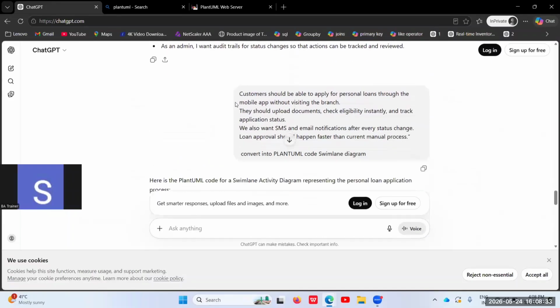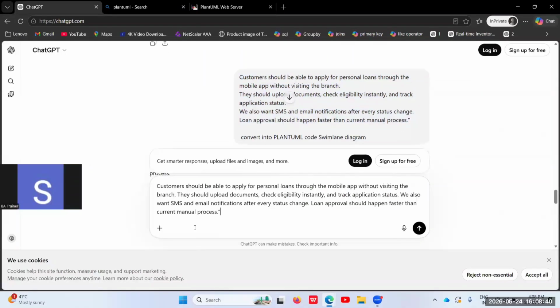Let's imagine I got a requirement and I need to create business test cases, because a business analyst also creates business test cases so that the end users will be able to understand the steps, and based on that they can perform testing. So for their purpose, on behalf of end users, we need to create test cases. So I will tell the AI to create business test cases for the above requirement.